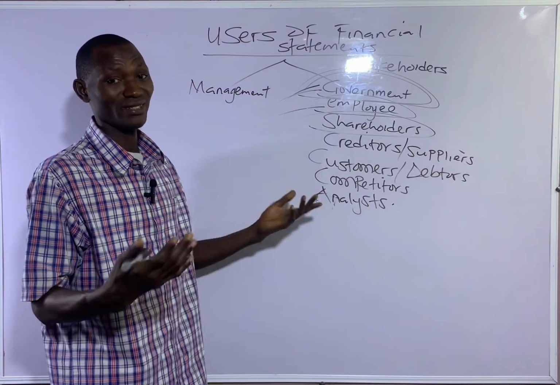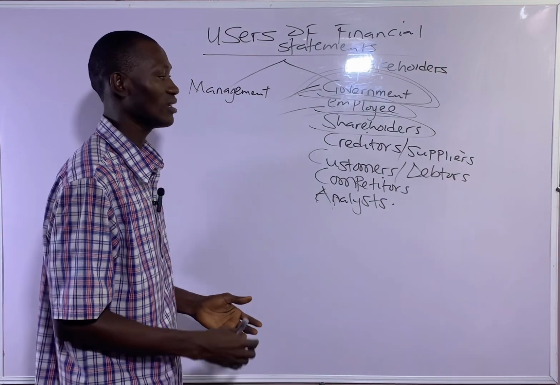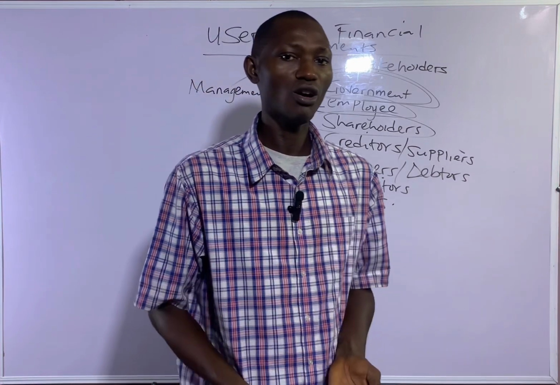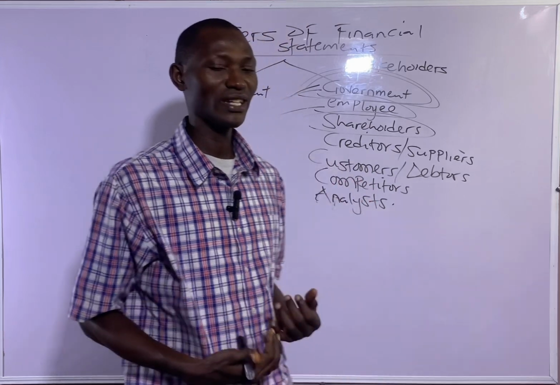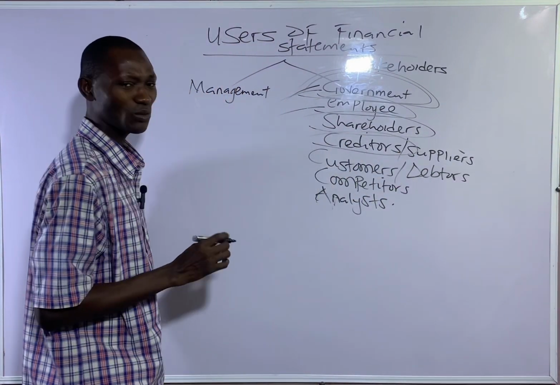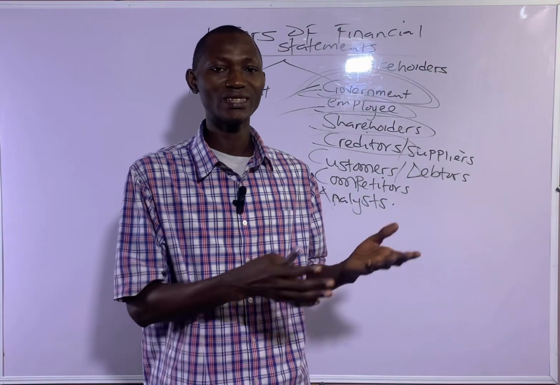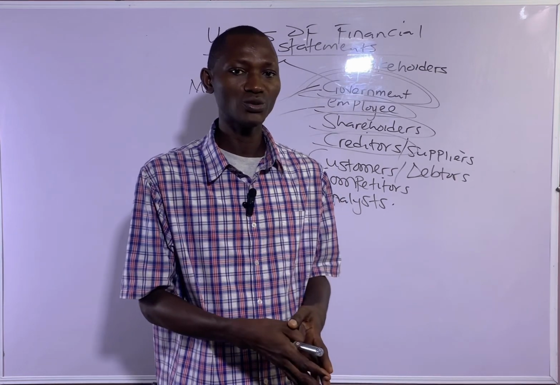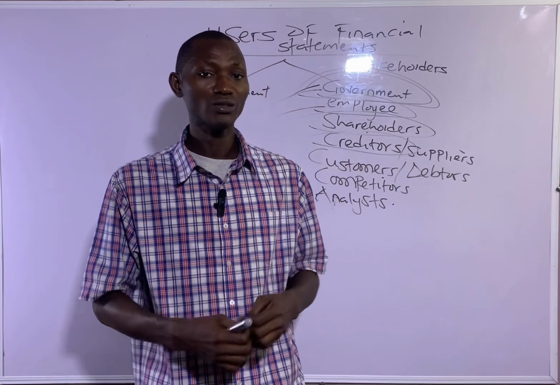So shareholders focus on the profitability of the business and the viability of the business, and they make use of financial statements to determine whether to put more of their resources into the business or to withdraw their existing resources. Then creditors. Creditors are those people that the business is owing or indebted to. So those people that you are owing are called creditors. And those people that are owing you are called debtors.